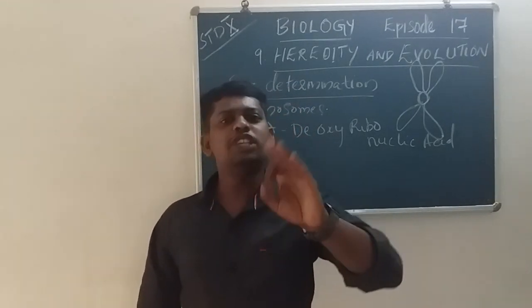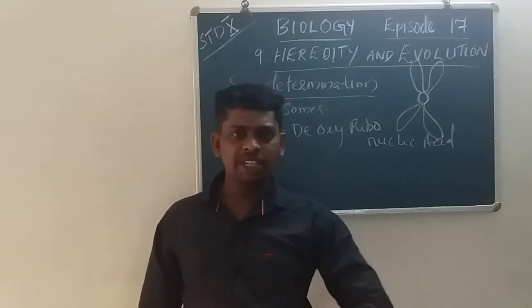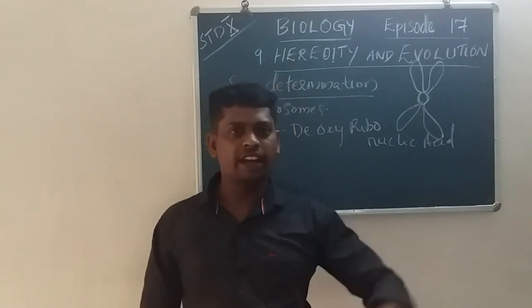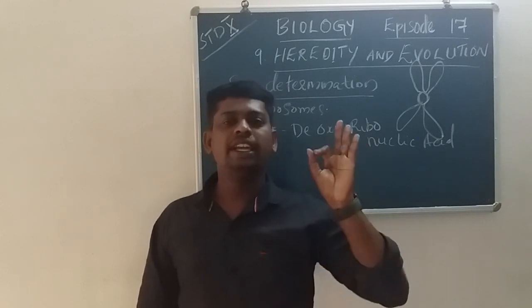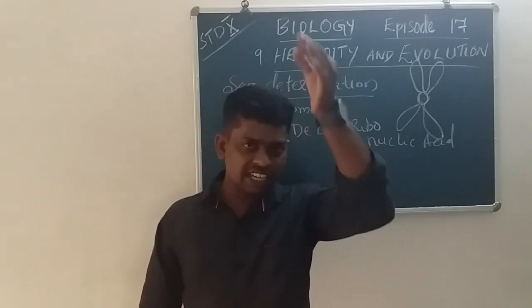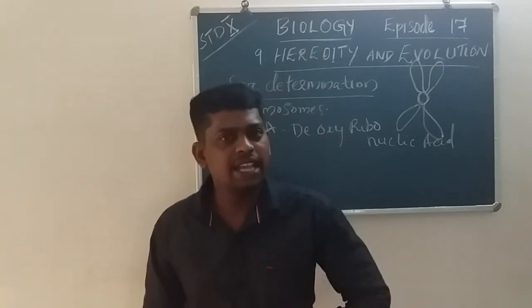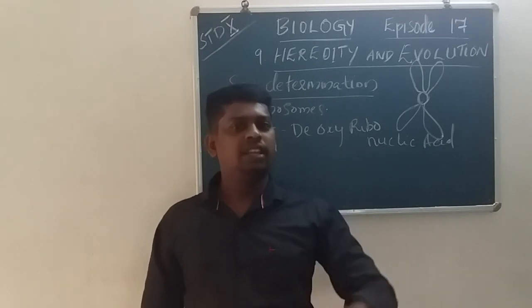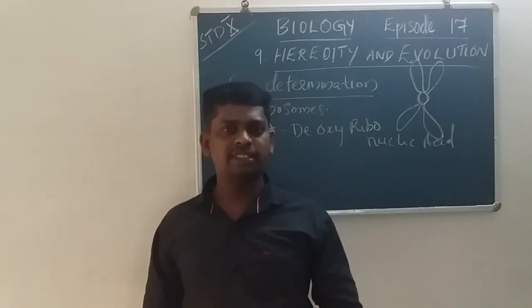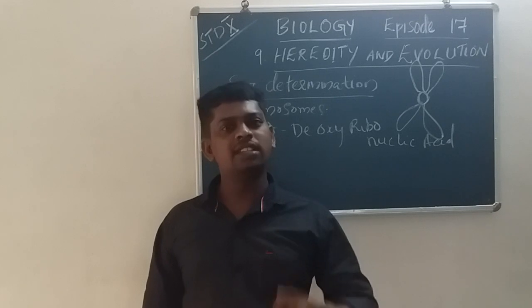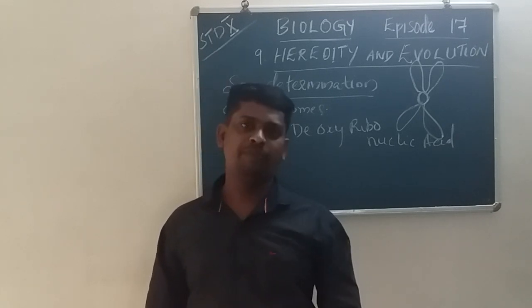In the case of RNA, RNA means ribonucleic acid. RNA is not double stranded; it is a single-stranded nucleic acid, and among the nitrogenous bases, thymine is replaced by uracil.